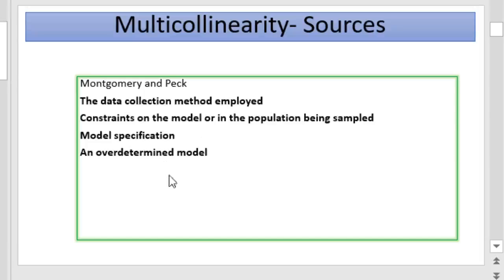So the important sources of multicollinearity are the data collection method employed, the constraints we impose on the model and the population being sampled, the third is if the model is not correctly specified, and the fourth is an over-determined model. An over-determined model means the number of explanatory variables is more than the number of observations. Say if the number of independent variables is 7 and the number of observations is only 5, that type of model is known as an over-determined model. These are some of the important sources of multicollinearity.